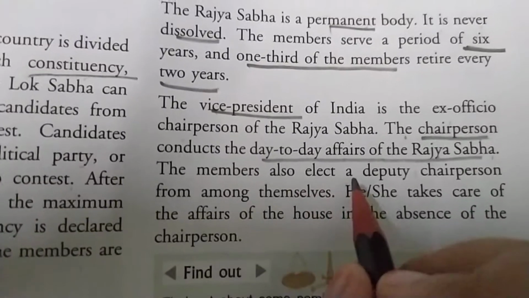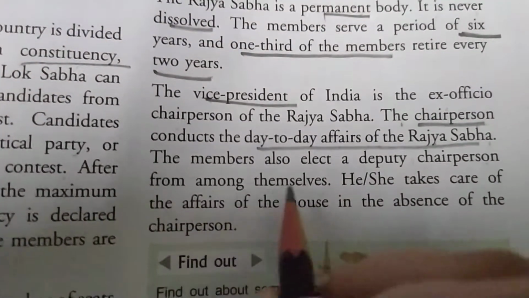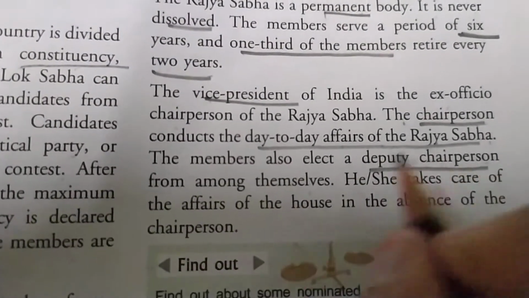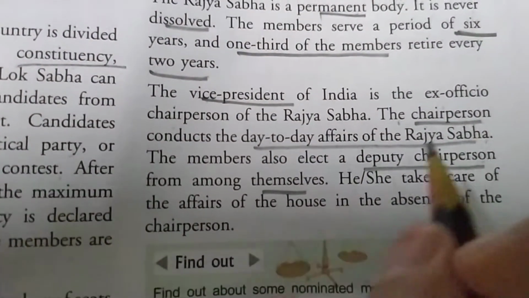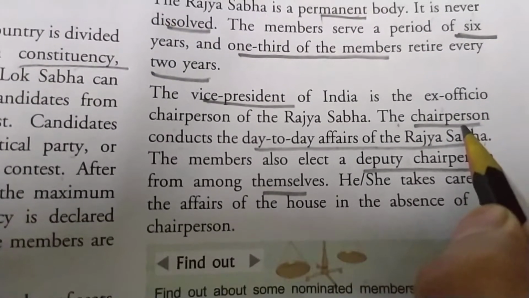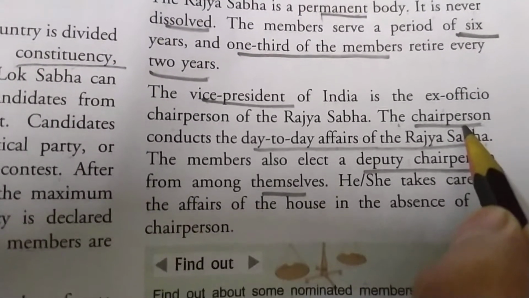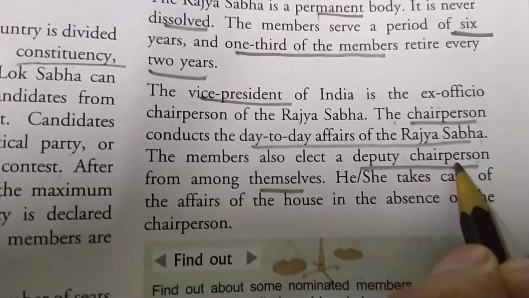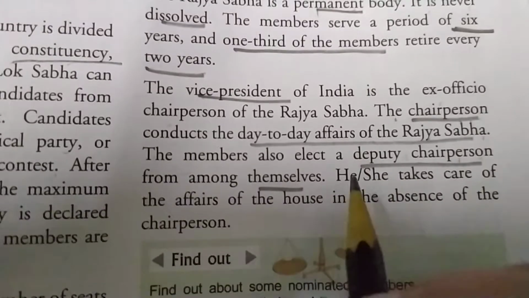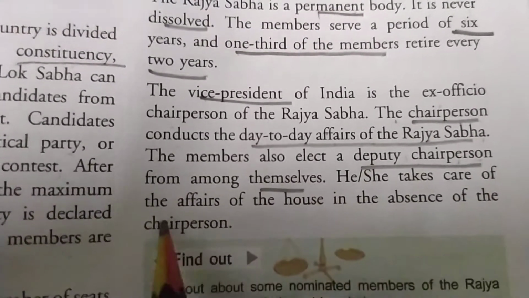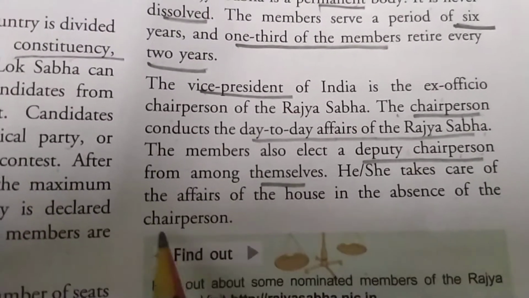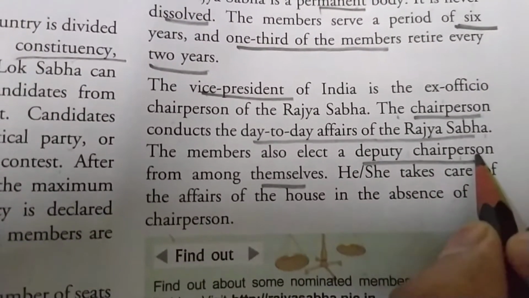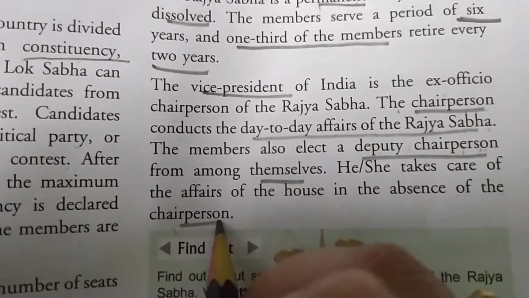The members also elect a deputy chairman from among themselves. So the members of the Rajya Sabha will elect a deputy chairman among themselves. Why? Because if the chairman is not available in the parliament due to some reason, then the deputy chairman will take the responsibility of the chairperson. He or she takes care of the affairs of the house in the absence of the chairman. So if the chairperson is not there in the Rajya Sabha, then the deputy chairperson will take the responsibility of the chairperson.